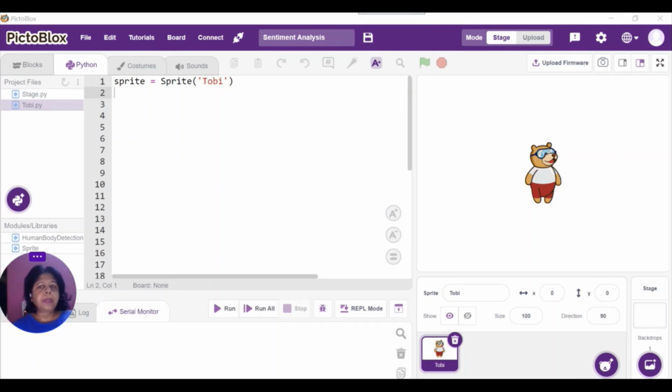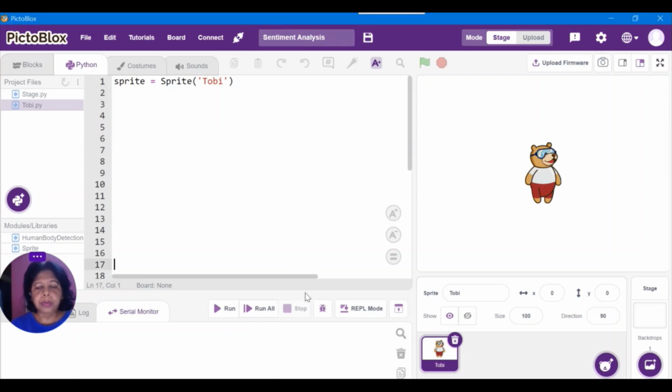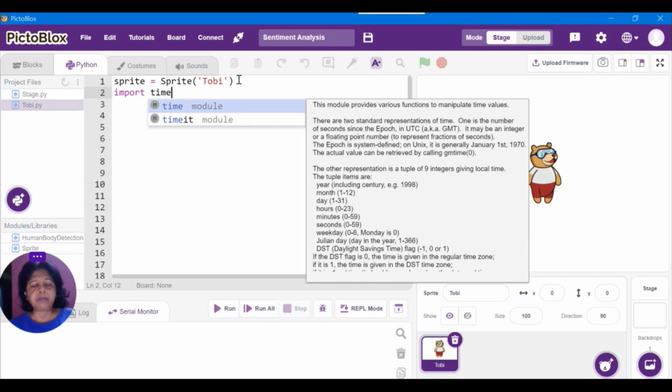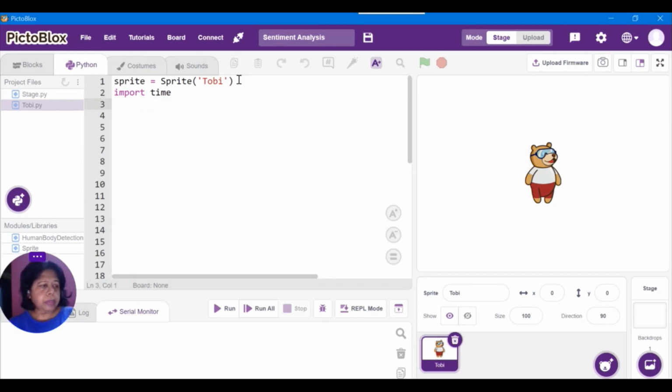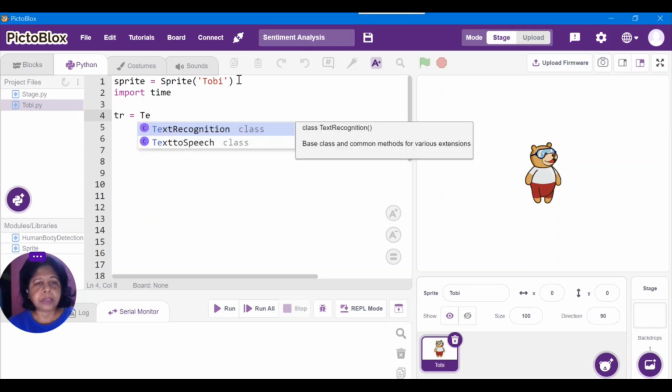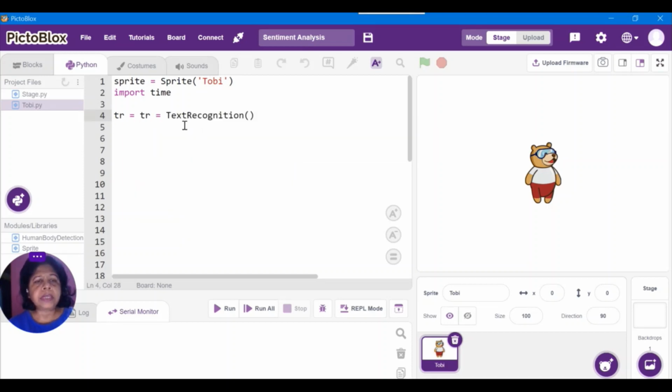I'm in PictoBlox now. So let us make the project of sentiment analysis. First of all, I have to import the time module so that I can use the sleep function in my program. Now I want to recognize the text, so I'll take the variable tr equal to text recognition. So I'm using the class text recognition, and all the functions of this will be accessed through the object, the variable tr.